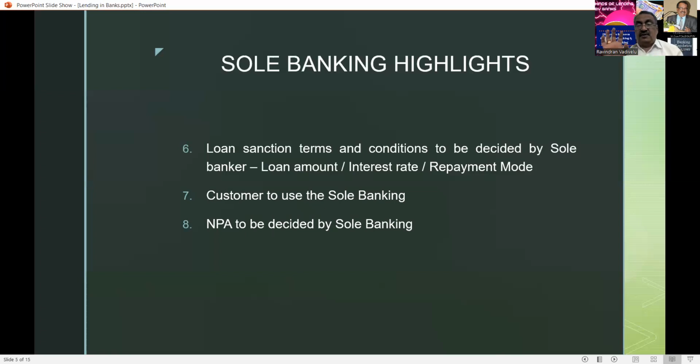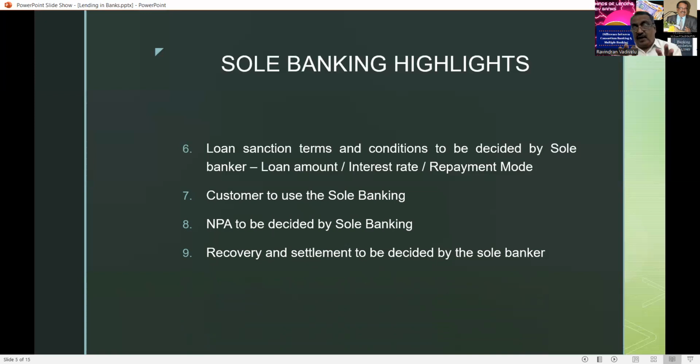In case the loan has become NPA, the decision of the sole lending bank is final. That means the lending banker has to decide the NPA on his own, and need not consult other bankers. If there is any recovery mode or settlement mode, it has to be decided by the sole lending banker along with the borrower.